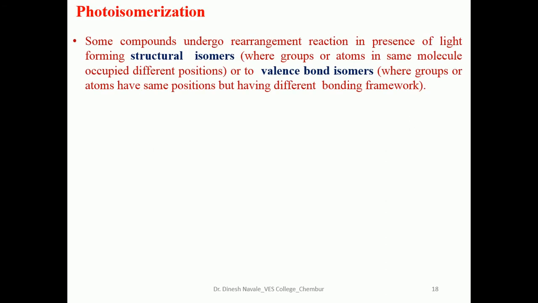So what is photoisomerization? Isomerization means that there is a change in the geometry. Some compounds undergo rearrangement reactions in the presence of light, forming structural isomers.